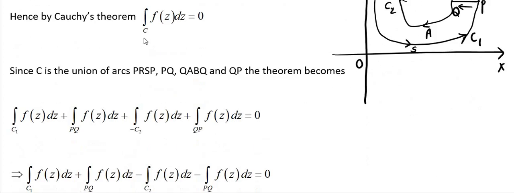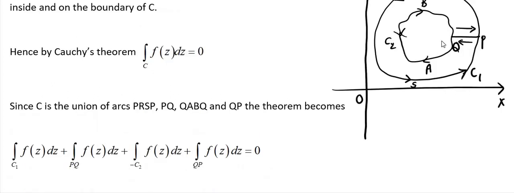Then I am going to write the integration over C as the sum over these arcs: integration over C1 of f(z) dz, plus integration over PQ of f(z) dz, plus integration over minus C2 of f(z) dz, plus integration over QP of f(z) dz, equal to 0.